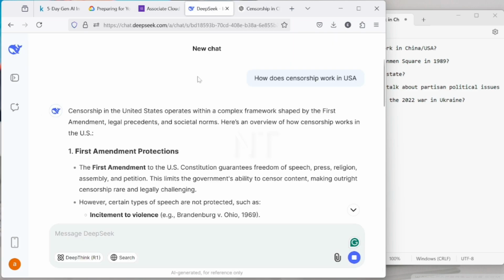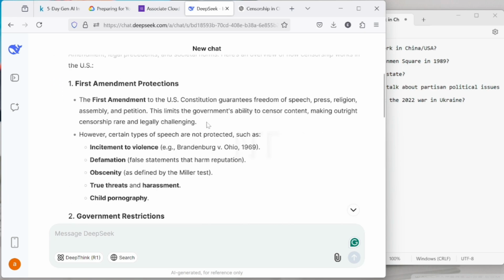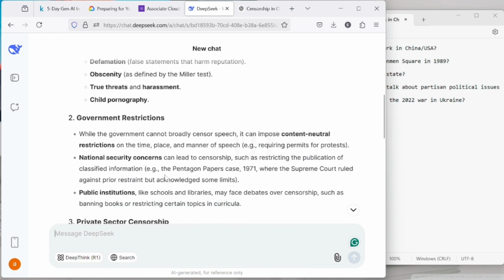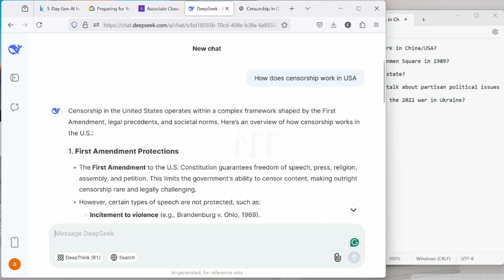DeepSeek is providing the same information. It says incitement of violence, defamation, true threats, harassment, child pornography and other things are censored. Okay, so we take it like that.